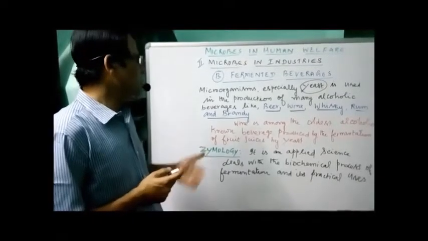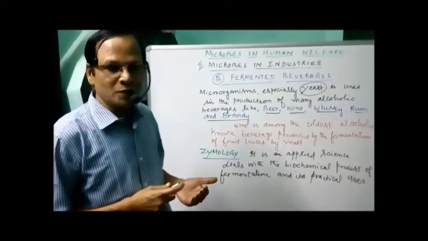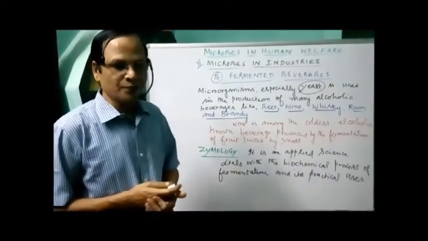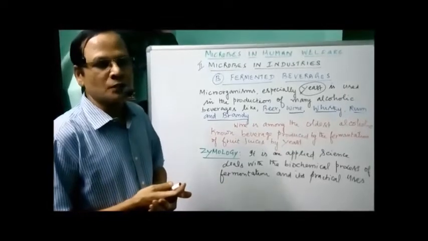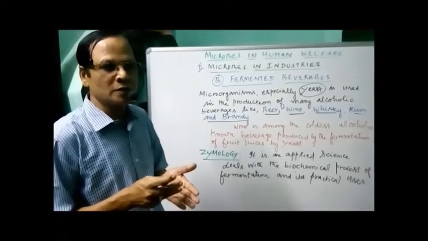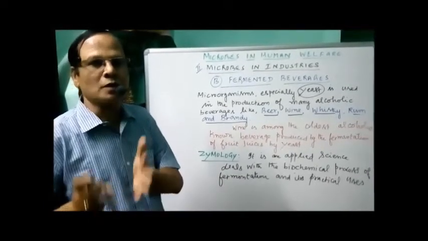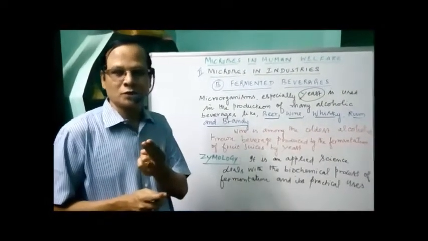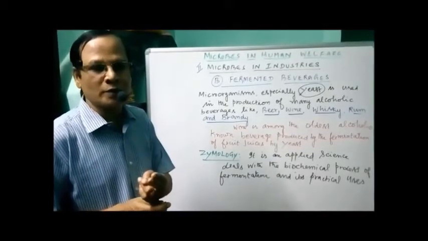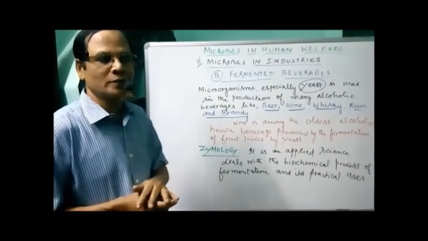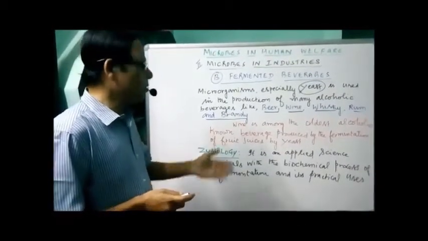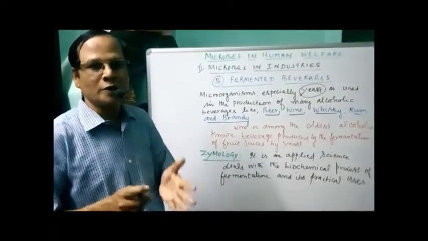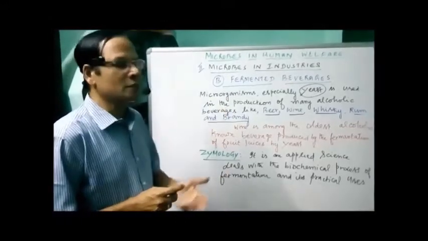Now, what is zymology? First, what is fermentation? It is an anaerobic process. I will tell you more about that later. In the absence of oxygen, glucose, the sugar, gets fermented to form alcohol. That is called alcoholic fermentation. There are two types of fermentation: alcoholic fermentation and lactic acid fermentation. Here we are talking about alcoholic fermentation, the production of alcohol by anaerobic respiration with the help of microorganisms like